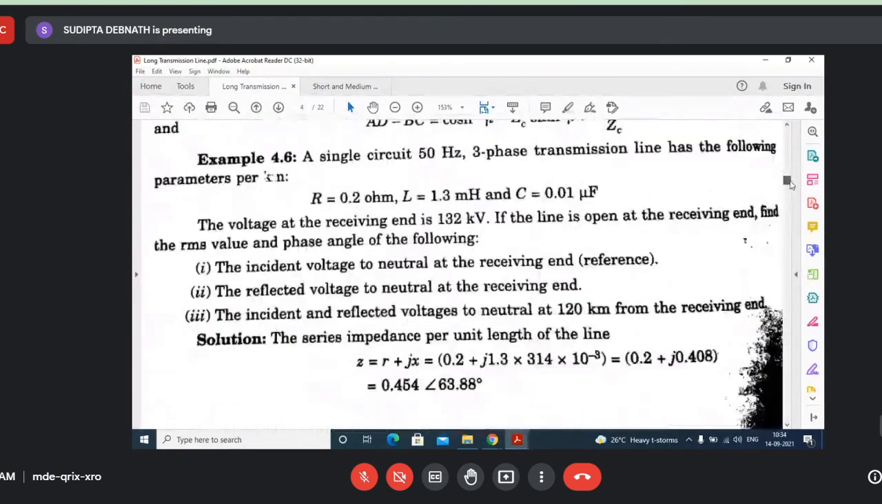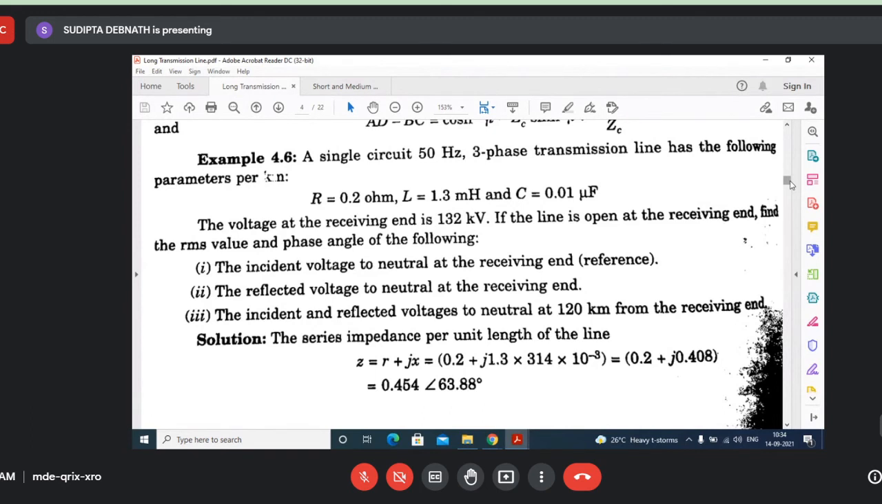Now see, a single circuit 50 Hz 3-phase transmission line, R, L and C are given. The voltage at the receiving end is 132. Now if the line is open at the receiving end, open means IR equal to 0, that you should remember. It is open, that means IR equal to 0. You have to find out the incident voltage to neutral at the receiving end.